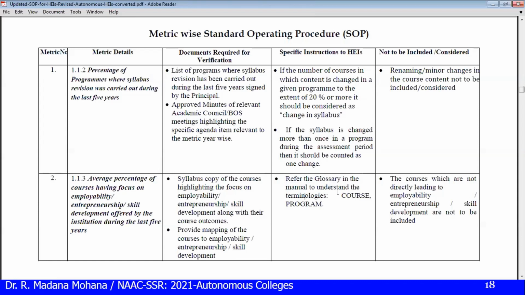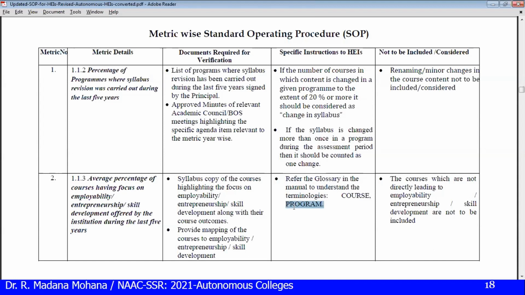So here I will quickly explain. What is a program? A program is nothing but an undergraduate program. It may be a BTech, BCom, BSc, BA, whatever. These are all programs. Then even postgraduate programs.